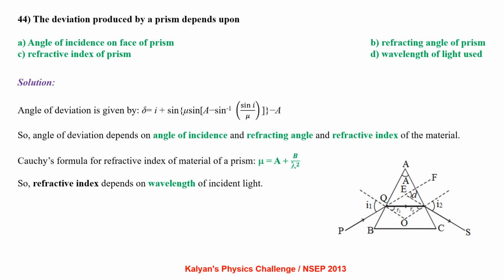The deviation produced by a prism depends on, see the diagram carefully, angle of deviation is given by delta equal to i plus sine inverse of mu sine A minus sine inverse sine i by mu, minus A. The derivation of this formula is available in any standard book. So, angle of deviation depends on angle of incidence, refracting angle and refractive index of the material. Applying Cauchy's formula for refractive index, we can write mu equal to A plus B by lambda square. So the refractive index depends on wavelength. So all options are correct.